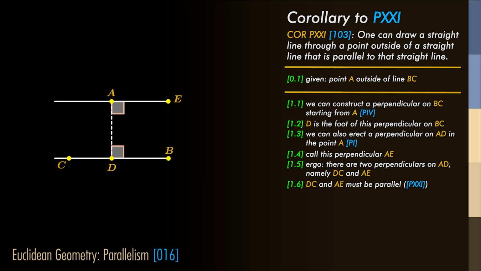Remark that we did not need the parallel postulate to prove this proposition or to prove that we can draw a straight line through a point parallel to another line that does not contain the point. On the other hand, the formulation of Playfair does contain a part that we cannot prove. That is, that there can be at most one such parallel. Combining proposition 21 and the parallel postulate, we can make another corollary.